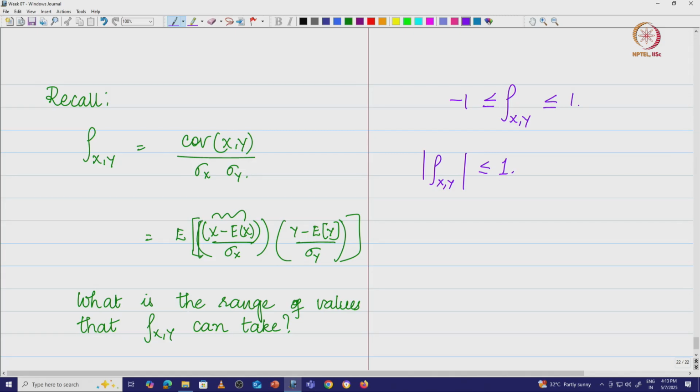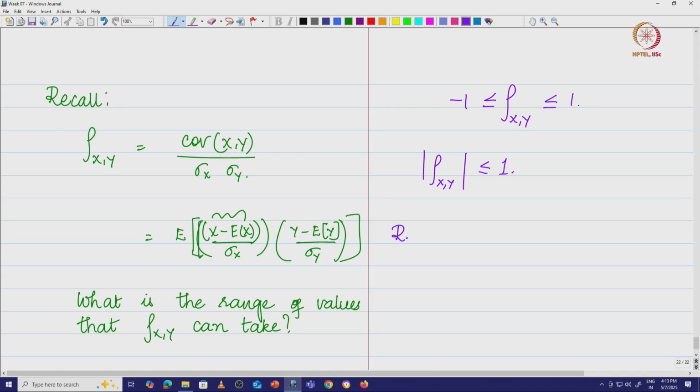You can use the Cauchy-Schwarz inequality. Remember we did this in our vector spaces, and you could use the Cauchy-Schwarz inequality here and get the value of rho x y to be between -1 and +1. Now we try to see a similarity between rho x y and something else that we have seen in our vector spaces, vector algebra and so on.